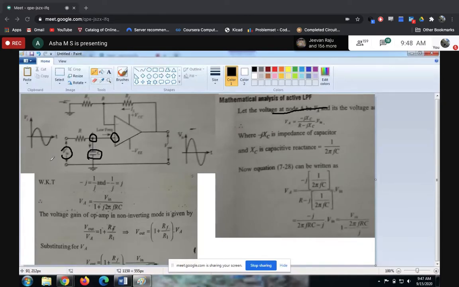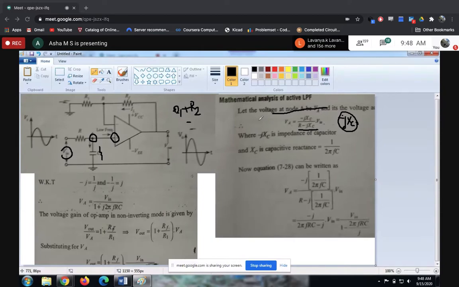Okay, so when you consider this one, this is the second branch, correct? So here what is the capacitance offered? Let's just take it as minus jXC. This is the impedance of the capacitor. It's a standard, so you need to memorize this. So minus jXC divided by, if you had a resistor here, what you used to write is R1 plus R2, the usual notation. Since here it is a capacitance, which is offering negative impedance, it will be R minus jXC. I hope I'm clear.